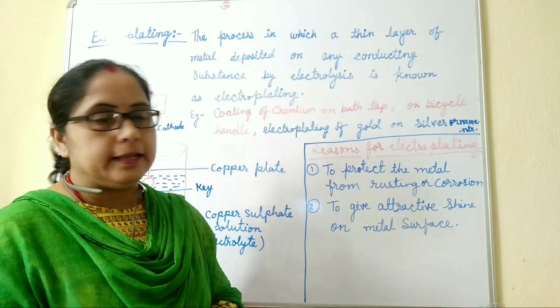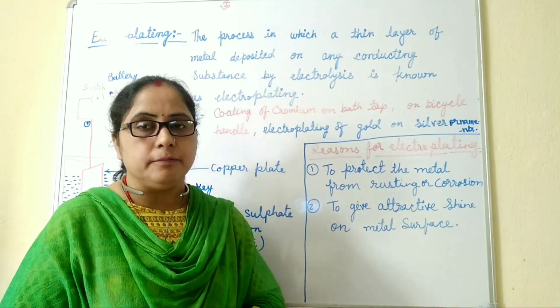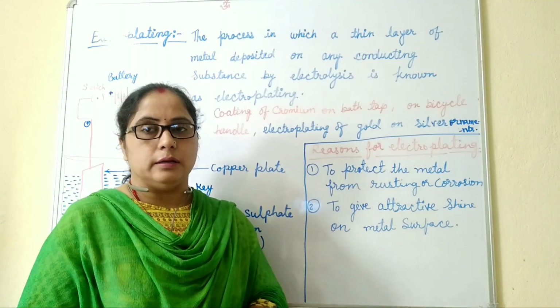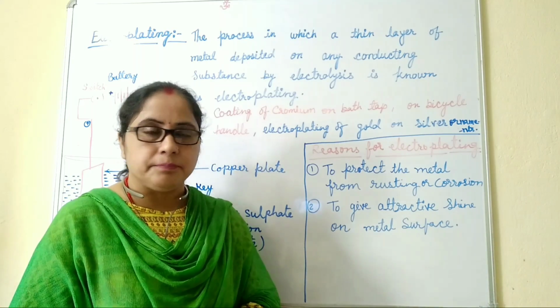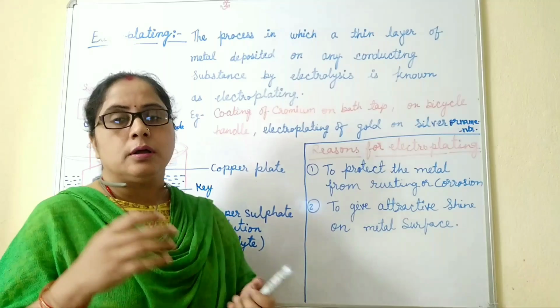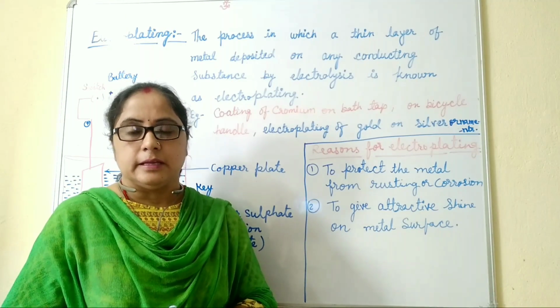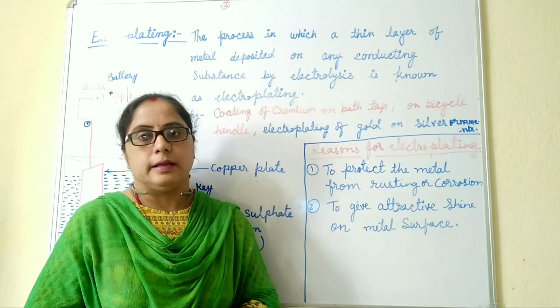Examples of electroplating are putting chromium metal on a bath tap, on bicycle handles, on wheel bearings, etc. Similarly, we can also make a thin layer of gold on silver ornaments. These all are examples of electroplating.